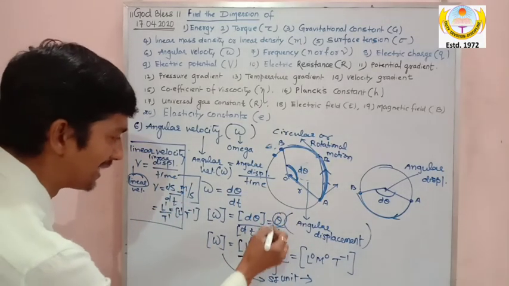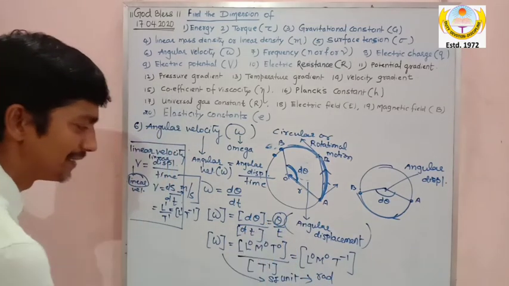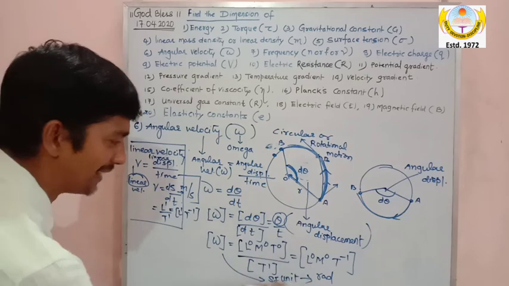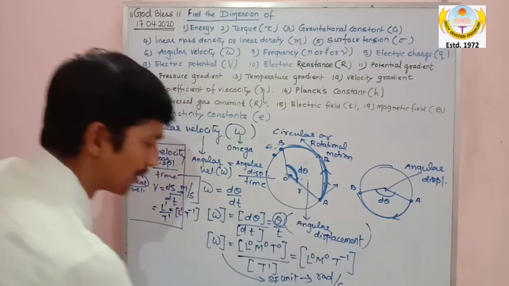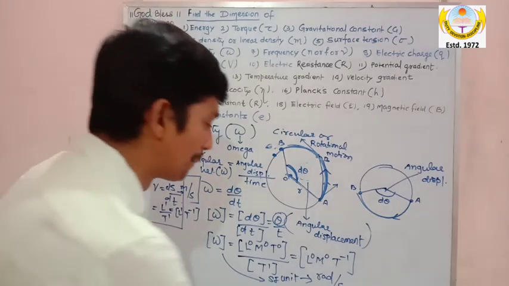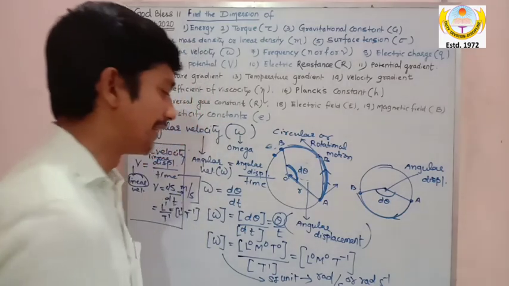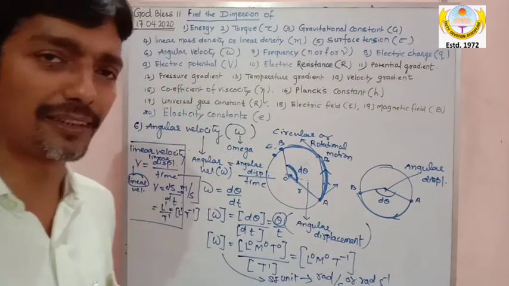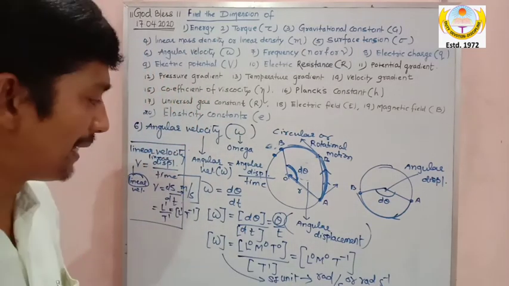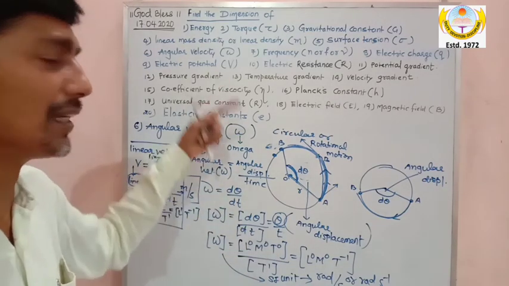Theta has the unit radian. So in the numerator it is radian and in the denominator second. So radian per second, or radian second inverse. This is the way of calculating the dimensions of angular velocity.